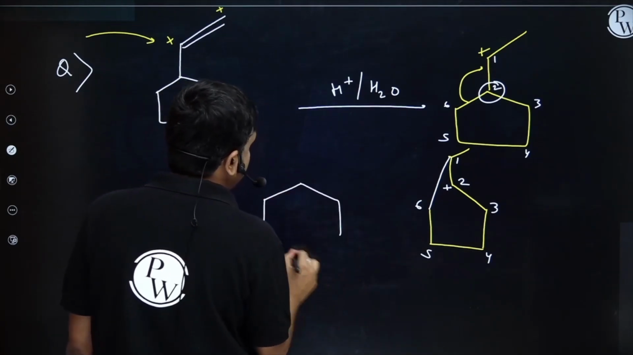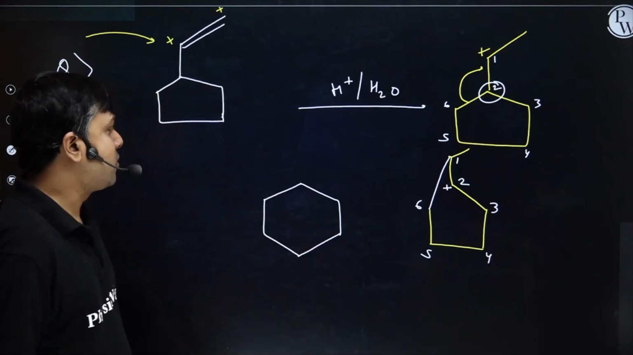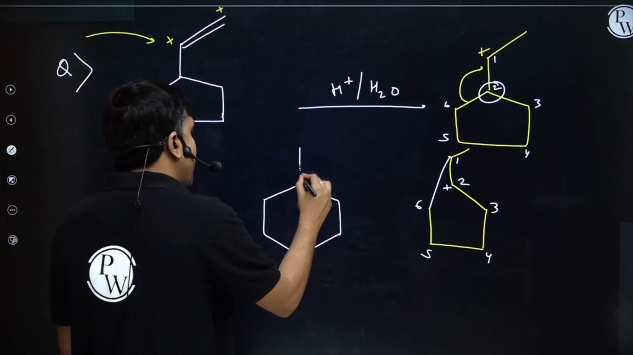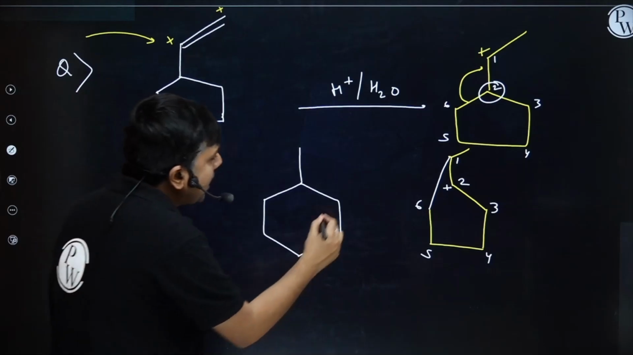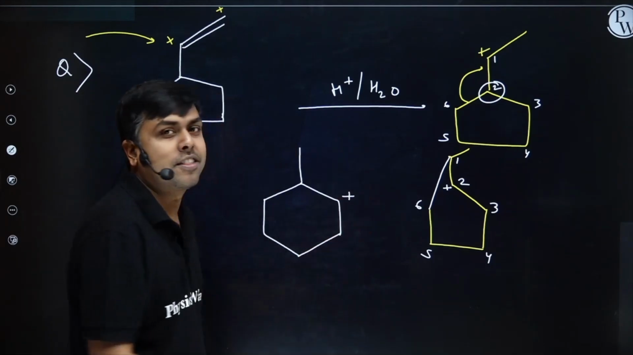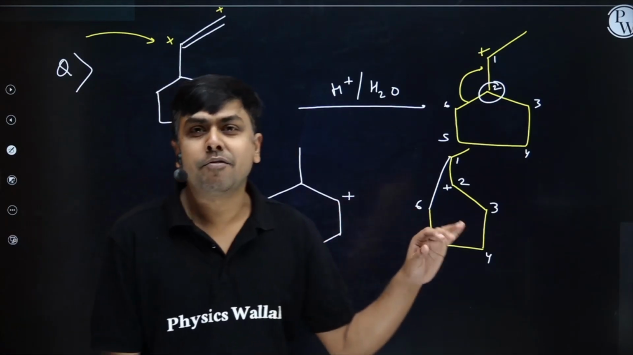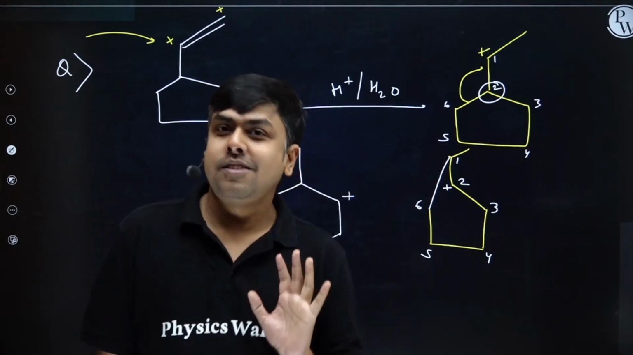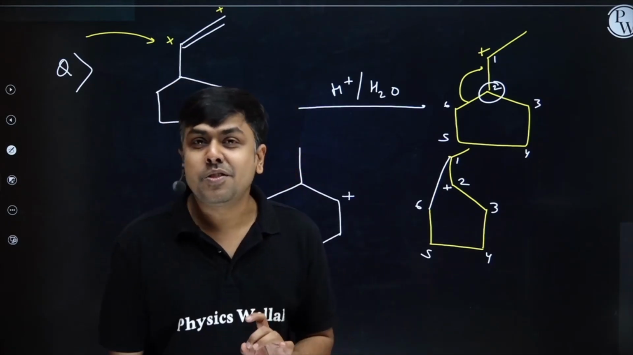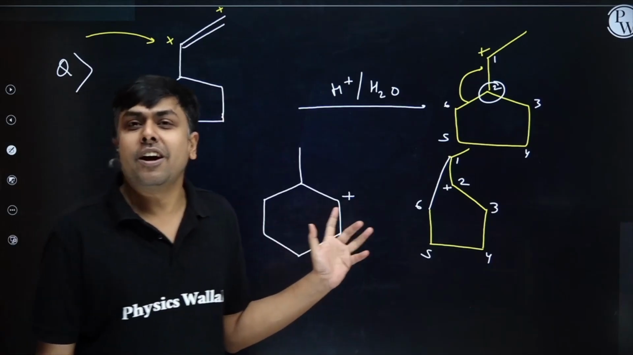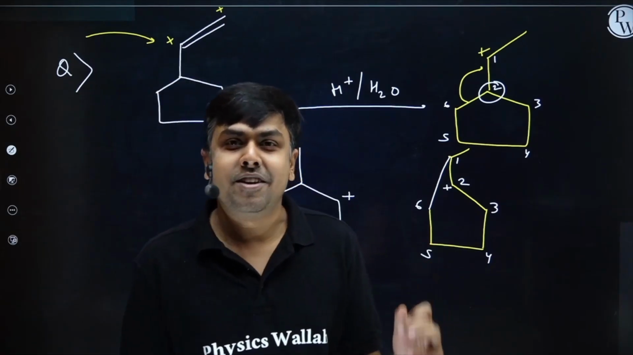I'm having a 6-member cyclic ring, right, student? On carbon number 1, I'm having a methyl group, and on carbon number 2, I'm having a positive charge. Is the carbocation formed the most stable carbocation? The answer is no. Still it will undergo further rearrangement, right?